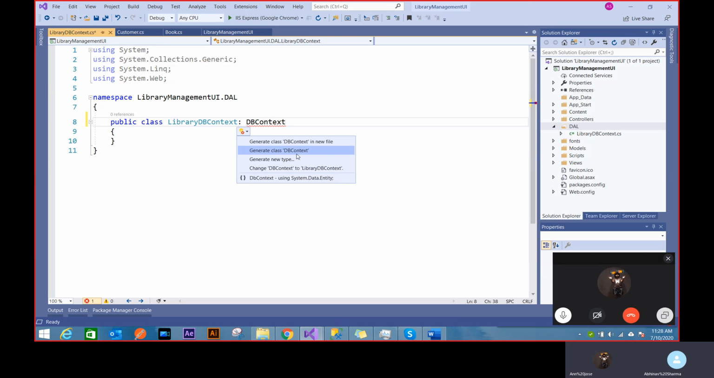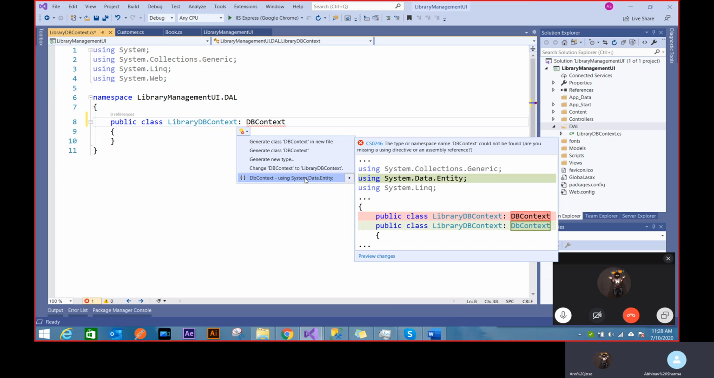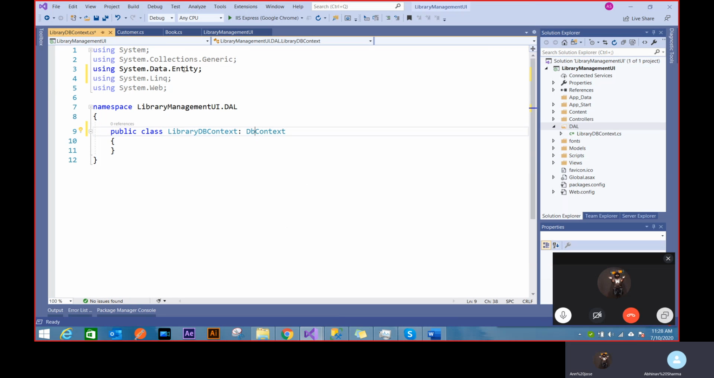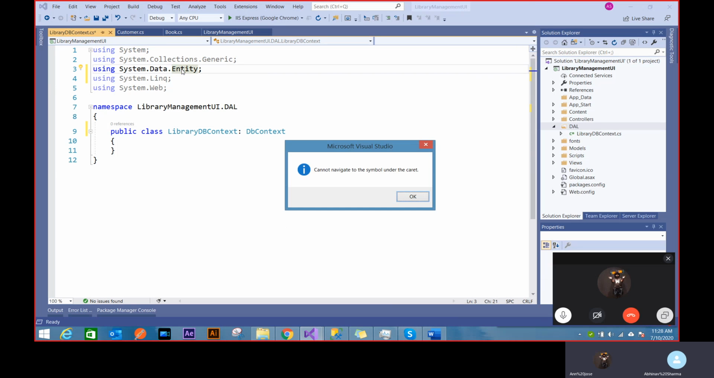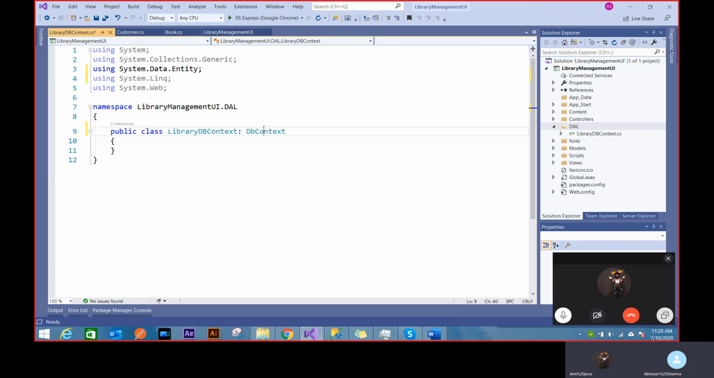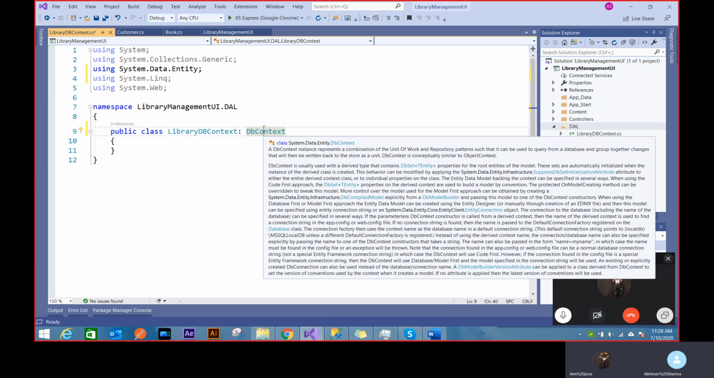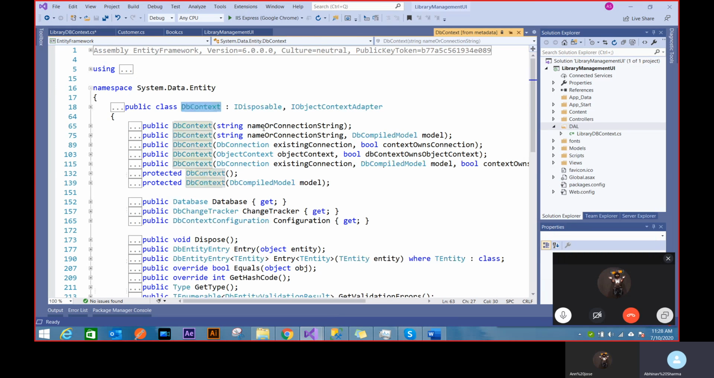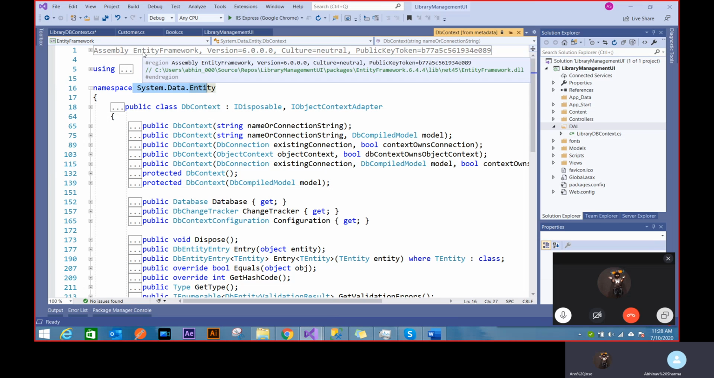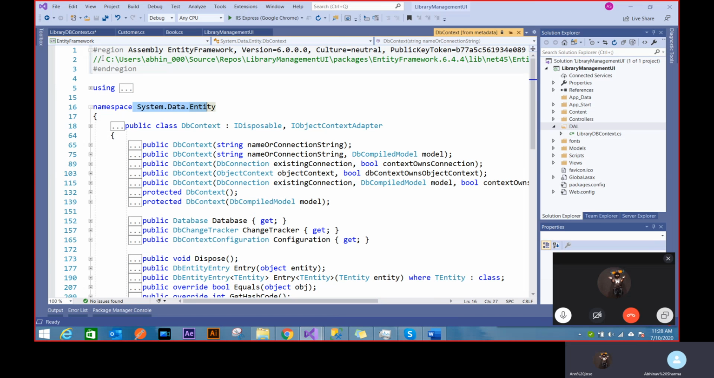You see, using System.Data.Entity, this class, this library, is provided by Entity Framework. If I press F12, you can see how this library is defined, how this class is defined. You see the namespace is System.Data.Entity and the assembly is EntityFramework.